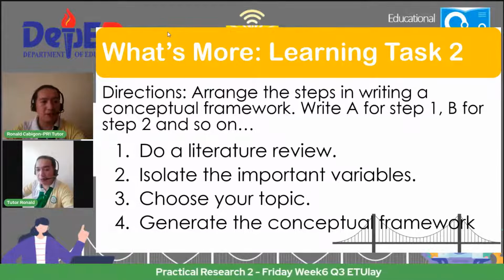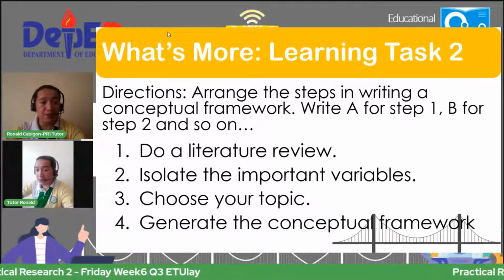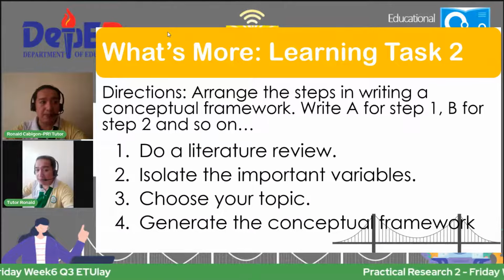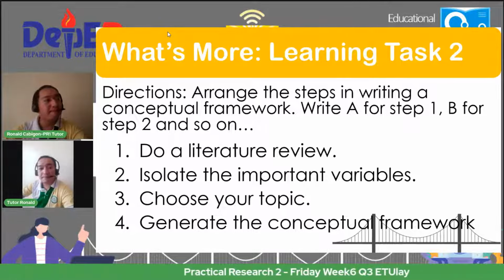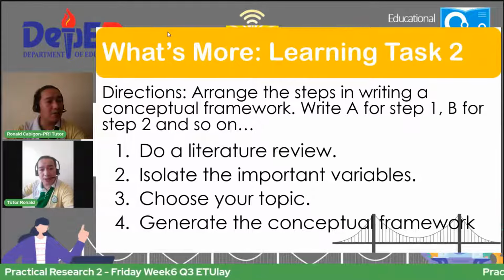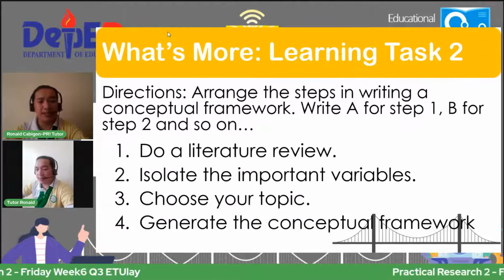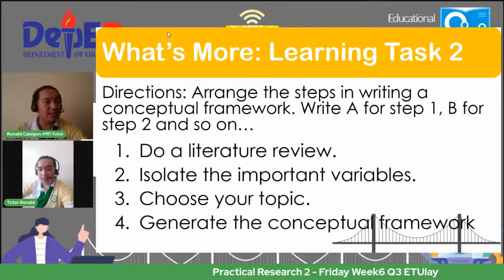So, number 1 is the third step. Number 2 is the first step. Number 3 is the second, and number 4 is the fourth step. Tama ba? Parang parehas ang ating mga sumagot sa last step, letter D.